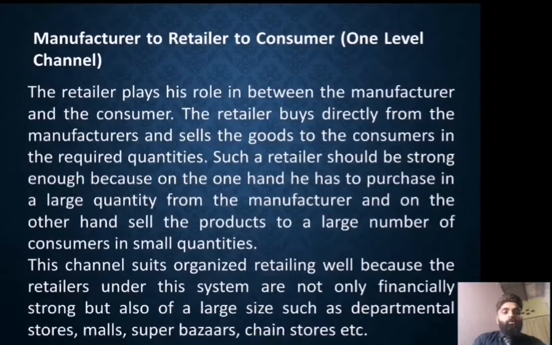Such a retailer should be strong enough because on the one hand he has to purchase in the large quantity from the manufacturer, and on the other hand he sell the product to the large number of consumer in the small quantities. This channel suits organized retailing well because the retailers under this system are not only financially strong but also of a large size, such as departmental stores, malls, super bazaars, chain stores, etc.